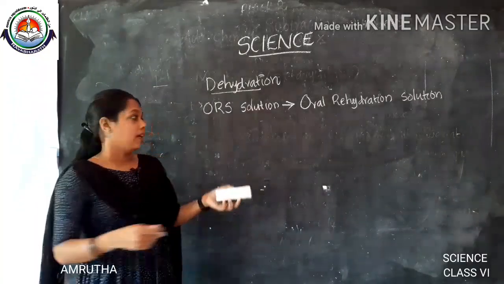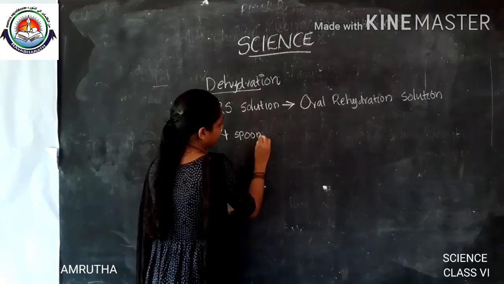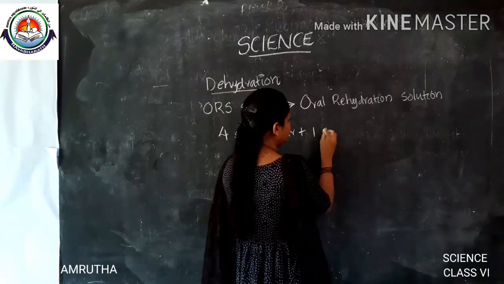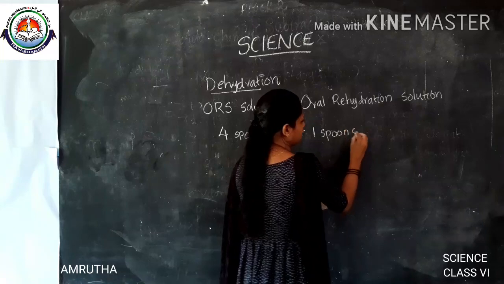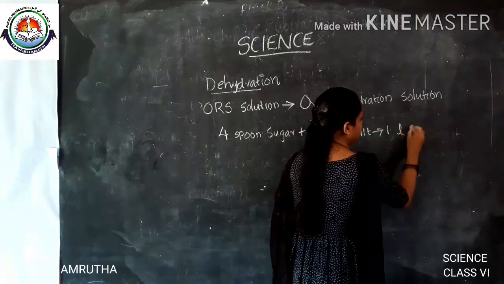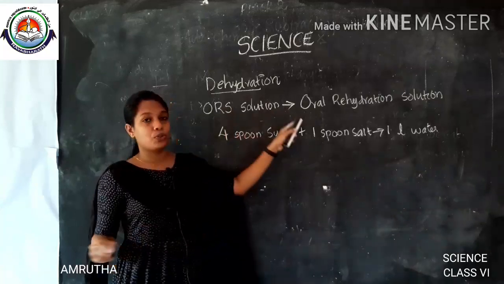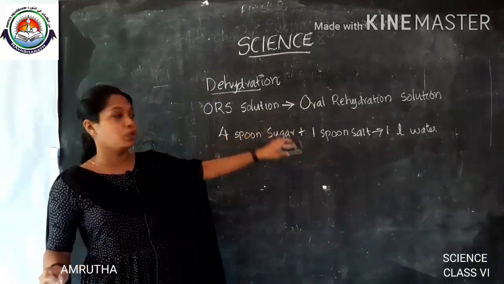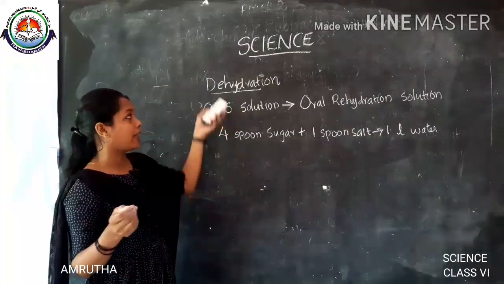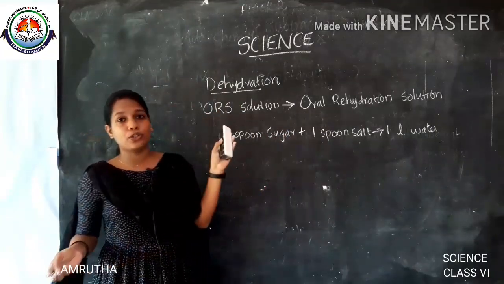How do we prepare it? By taking 4 spoons of sugar and 1 spoon of salt mixed in 1 liter of water. This is how we prepare ORS solution, by mixing 4 spoons of sugar and 1 spoon of salt in 1 liter of water. So, is it clear to you?